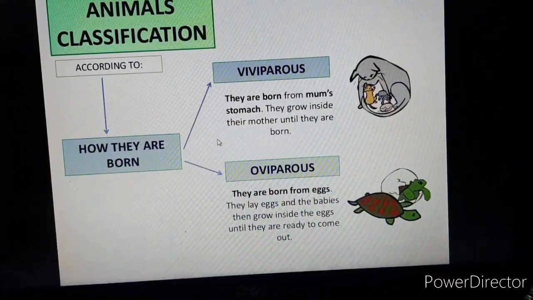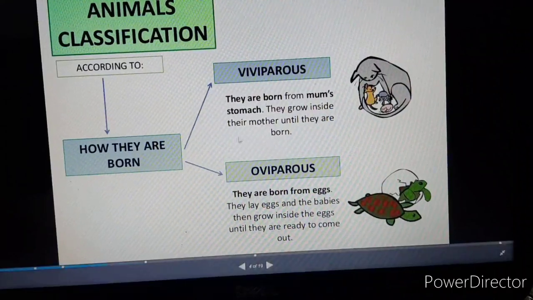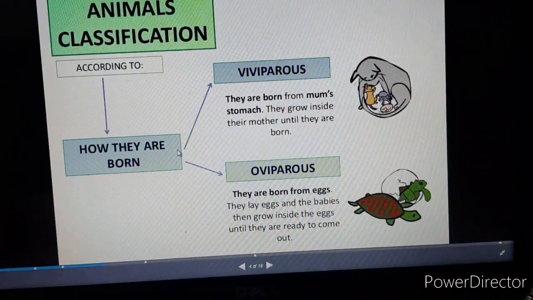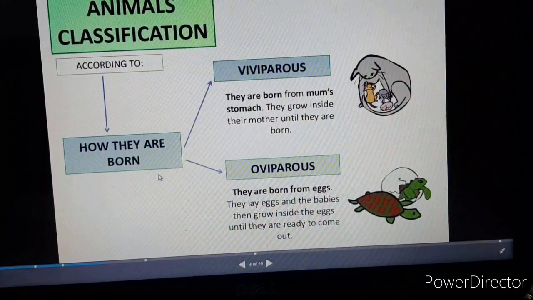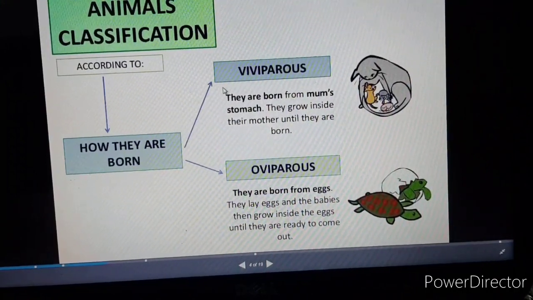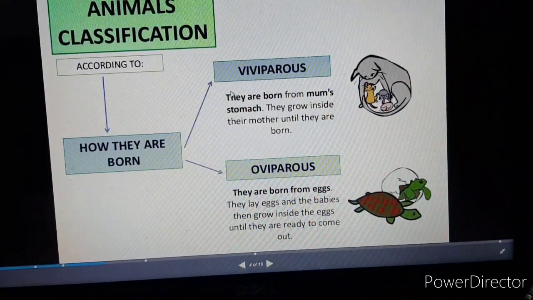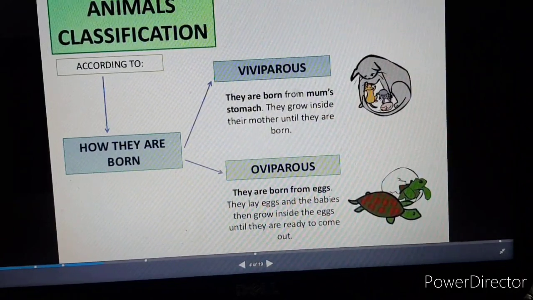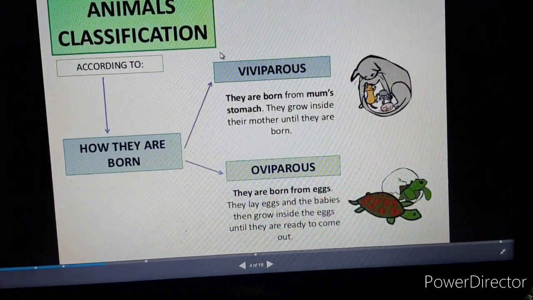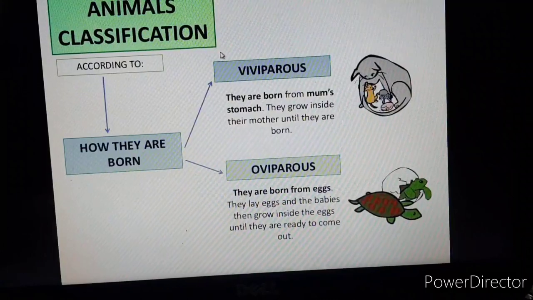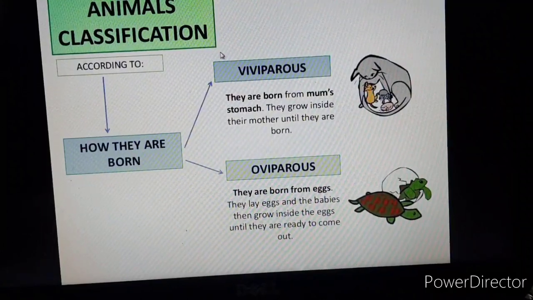Fine. After that, animals are classified according to how they are born. On the basis of how they are born, there are two types: viviparous as well as oviparous animals.